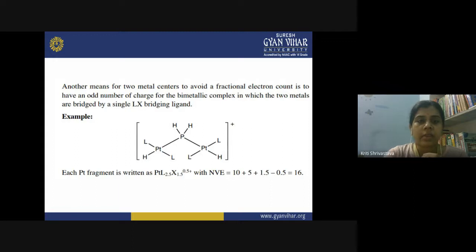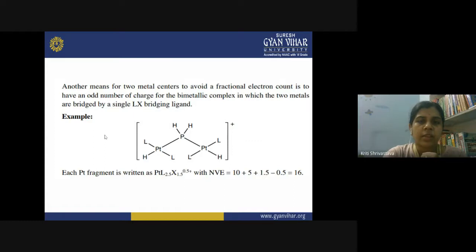Another means for the two metal centers to avoid a fractional electron count is to add an odd number of charge to the bimetallic complex in which the two metals are bridged by a single LX bridging ligand. So this is an example. You have two platinum atoms with two L on each of the platinum, and just to avoid the fractional electron count, they add this charge.